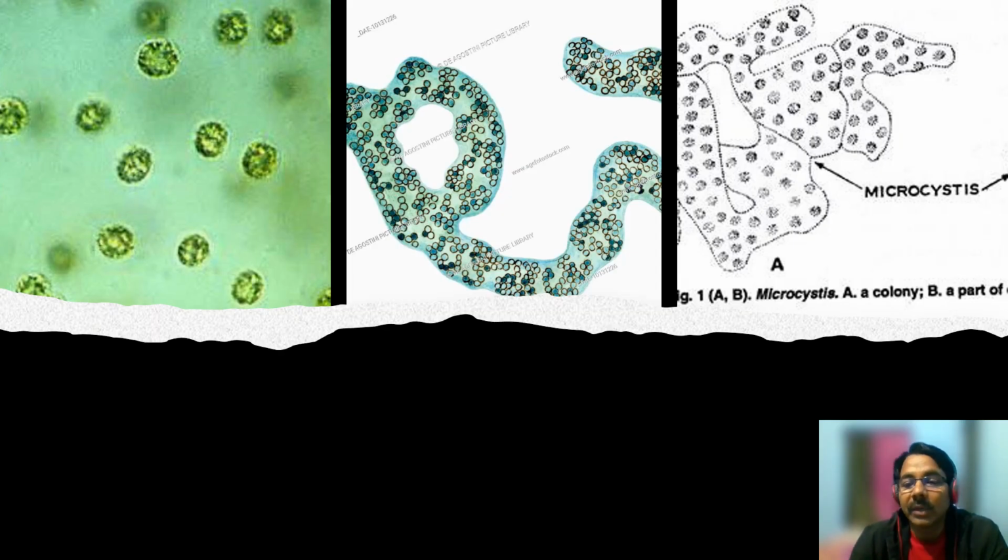These are some of the diagrams of Microcystis. This is an independent cell, and this is the colonial form. A colony is present here. Also the colony is enclosed within a mucilaginous sheath.